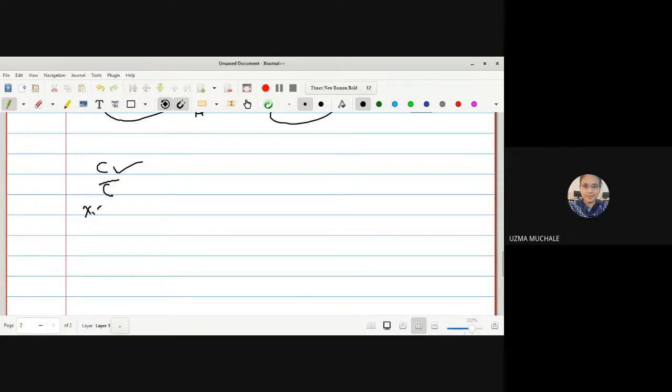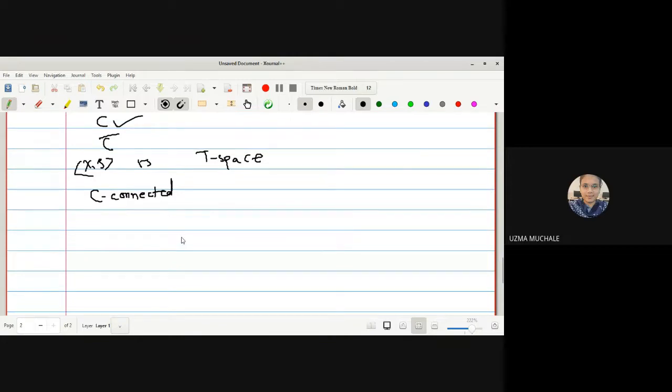Firstly, X is a T space, and C is connected. What do you mean by connected? It is not separated. Correct? Not separated means connected, and not connected means separated. C is connected, given to us. We know that C is always contained in C bar. This is always a true statement: A is contained in A bar, and A bar is the smallest closed set containing A.